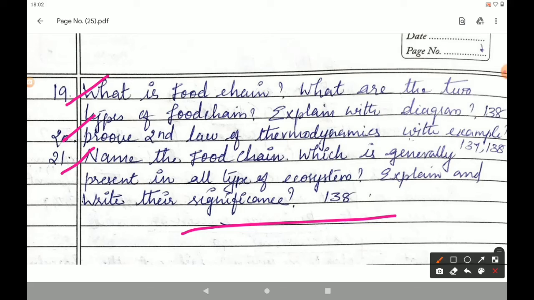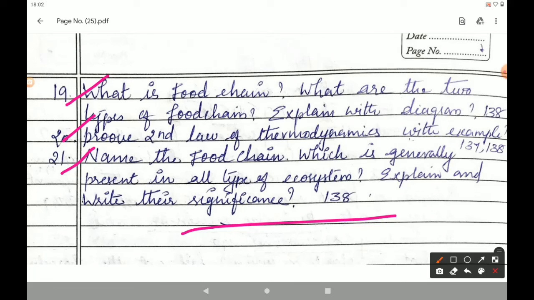Page number 138, under the heading detritus food chain, it is given: this type of food chain begins with dead organic matter which is an important source of energy. From there to the end of the paragraph, that is detritus. This is called a detritus food chain. Close the bracket and write their significance.